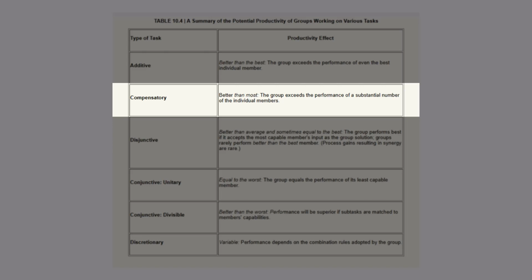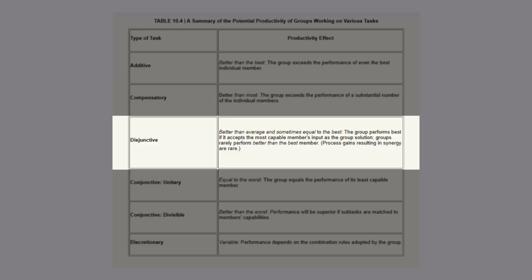However, when the task is relatively challenging and the situation is more ambiguous, individuals tend to outperform groups. This is because individuals have access to the same information as the group, but they aren't influenced by others.